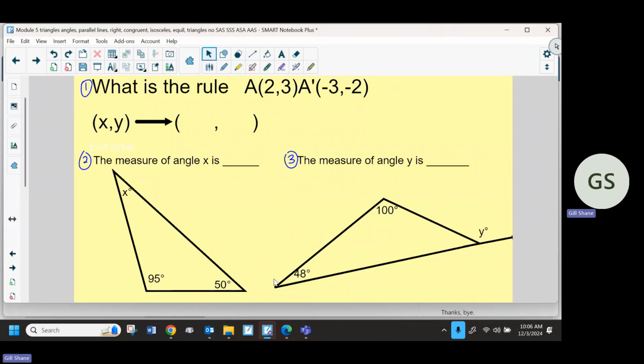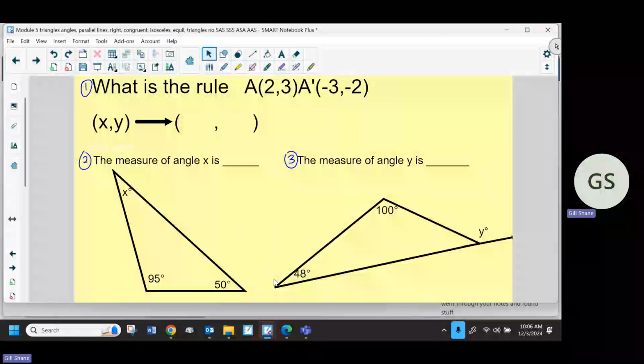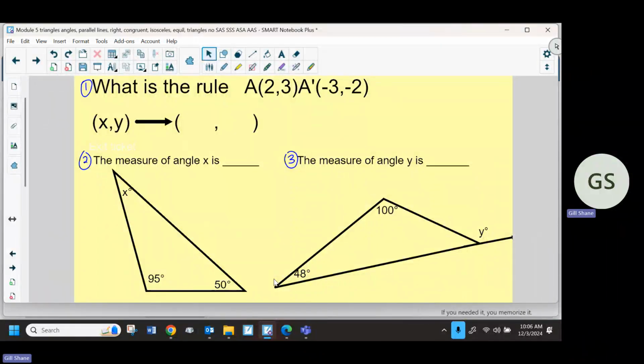So here's the part where I hope you went through your notes and found stuff. If you needed it, you memorized it, that's fine. When we write a rule, there are 2 questions you ask. As long as you ask the correct 2 questions and you know how to handle them depending on what answer you give, you should be fine. What is the first question, Joseph?